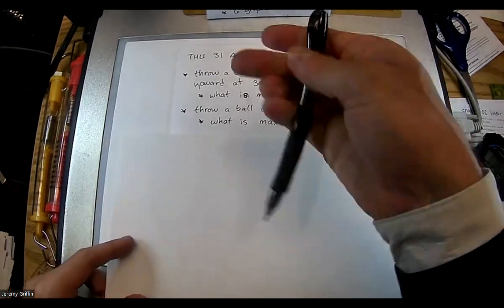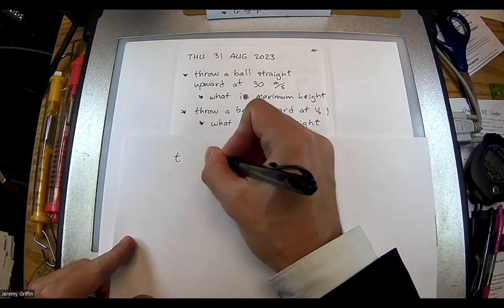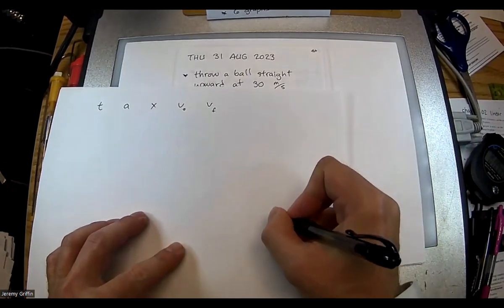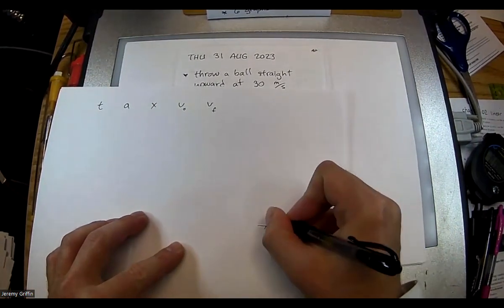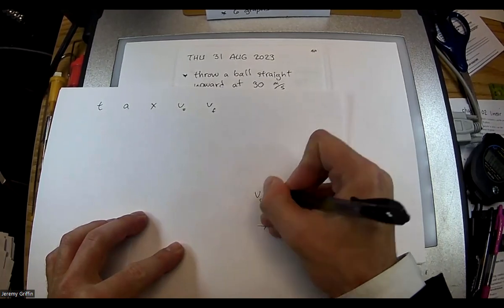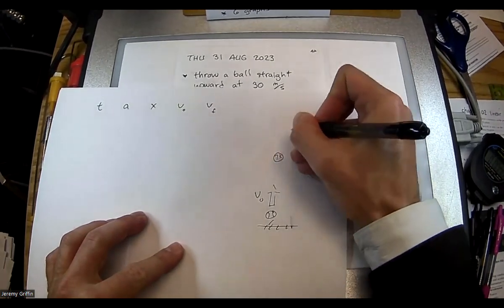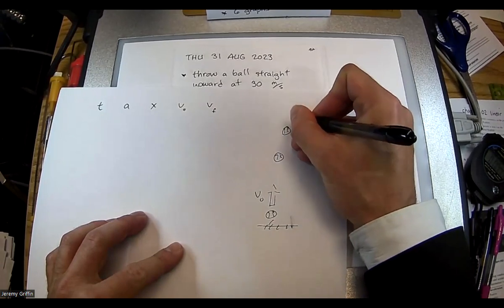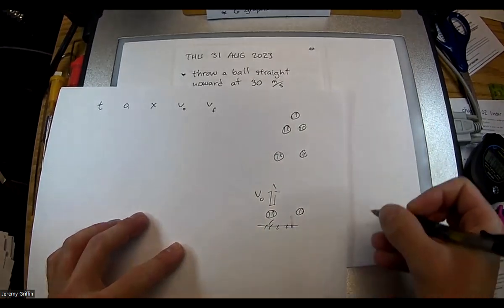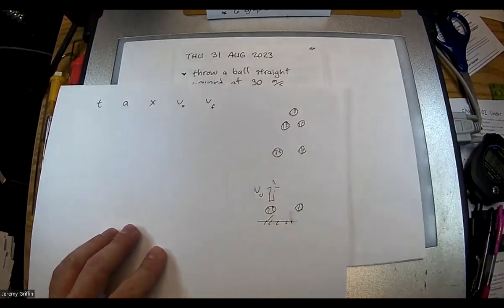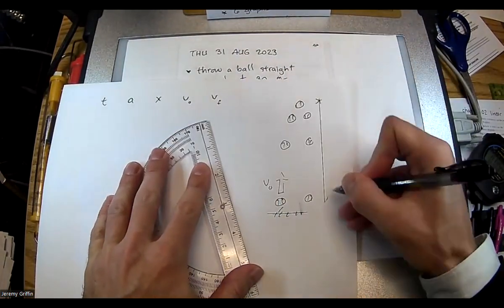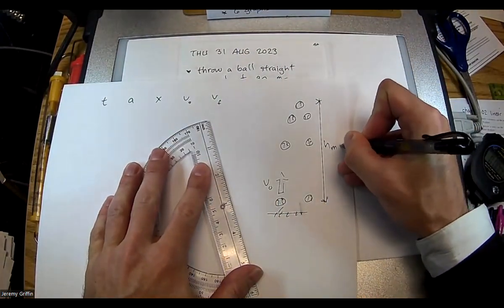All right, the way I might do it is I might make a checklist, a kinematic variables checklist. Say, what do we know? What do we want to know? I should draw a picture too. So you're down here on the ground. You throw a ball straight up. I'll call it V naught. Then it's going to rise, rise, rise, and then start to fall, fall, fall. The question is, how high does it go? What's the maximum height? I'll call this H max.